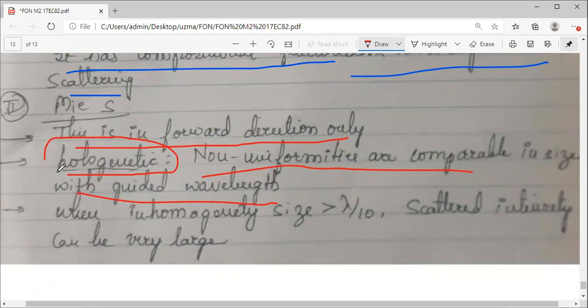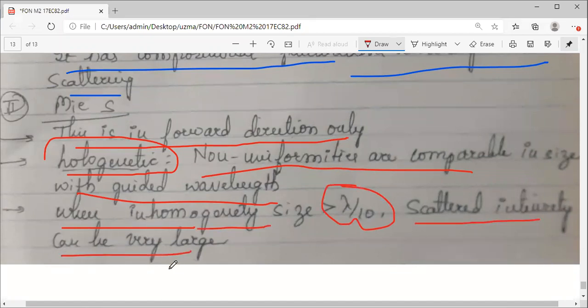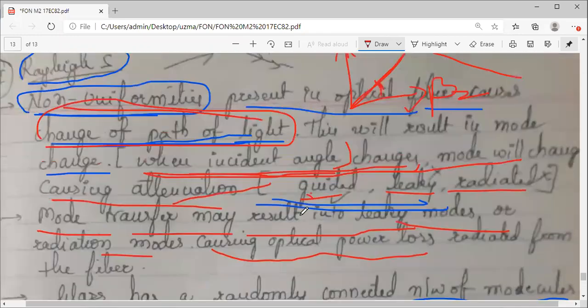That is what we call inhomogeneous. And this is important: when the inhomogeneity size हम जो बोल रहे हैं comparable है, if it is greater than lambda by 10, then the scattered intensity is very large. The intensity, the force with which they scatter, is very large. वो कब? When the inhomogeneity size inside the structure is more than lambda by 10.